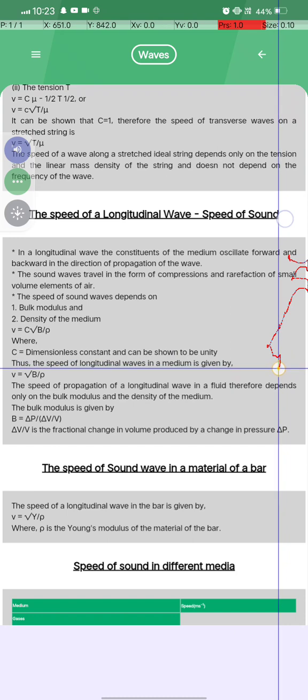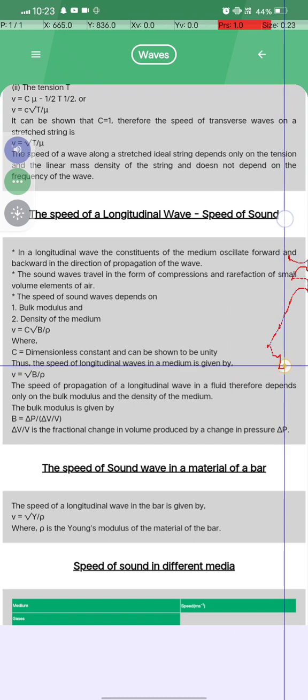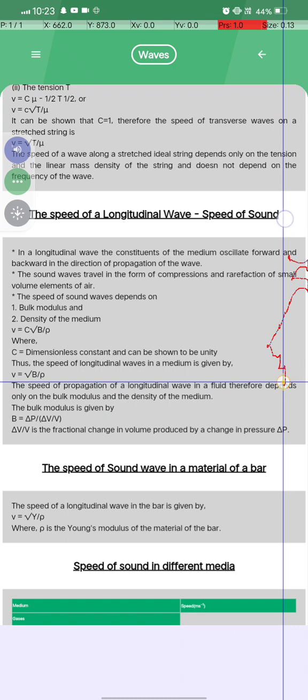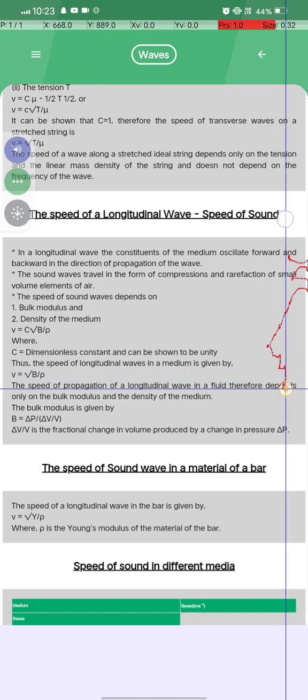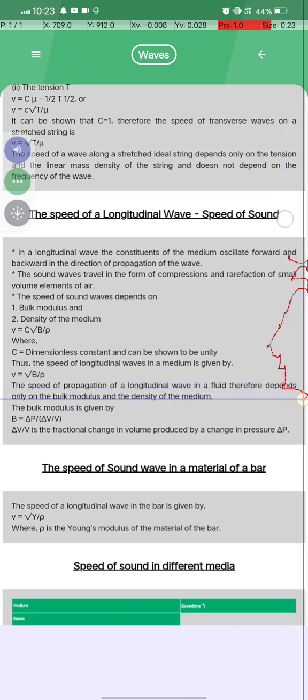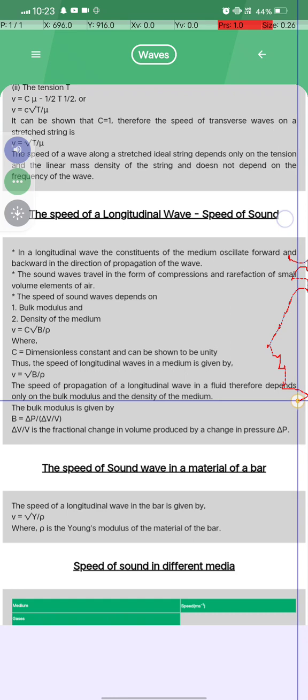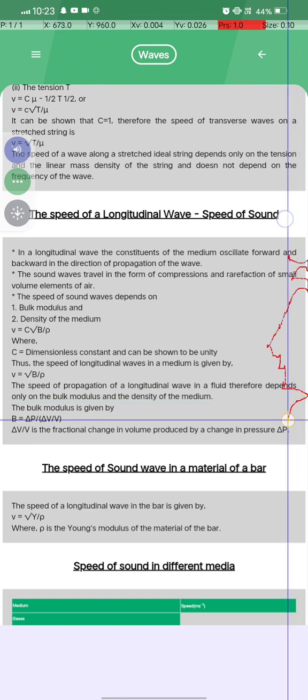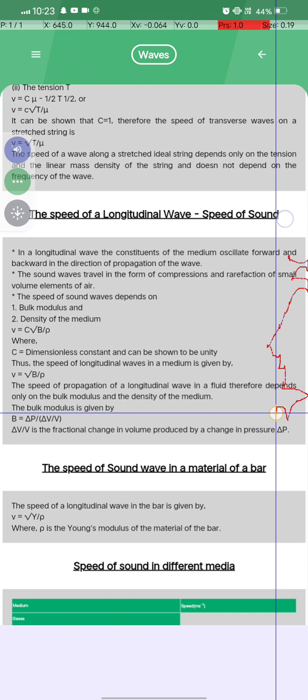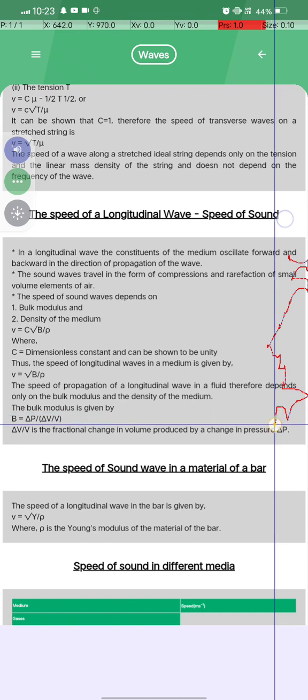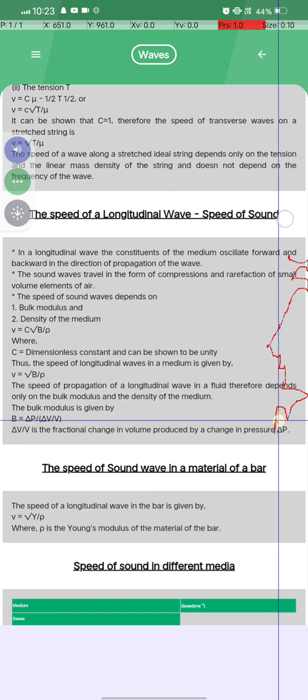Thus, the speed of a longitudinal wave in a medium is given by v is equal to root under B by rho. The speed of propagation of a longitudinal wave in a fluid therefore depends only on the bulk modulus and density of the medium. The bulk modulus is given by B is equal to minus delta P by delta V by V, which is called the strain.